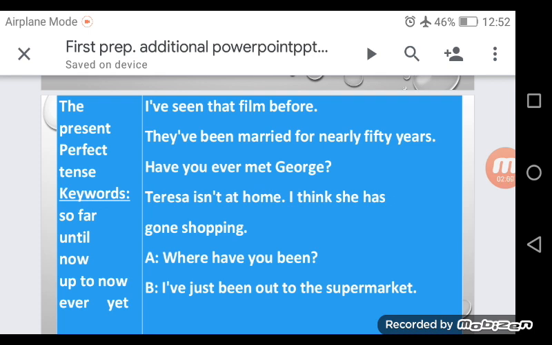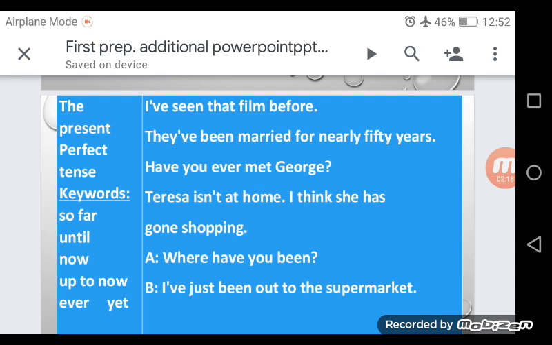Have you ever met George? This is a question beginning with have because the subject is you, and we have met. This is the past participle of meet. We have meet, met, met. Have because the subject is you.